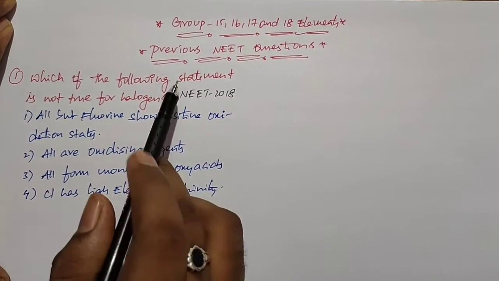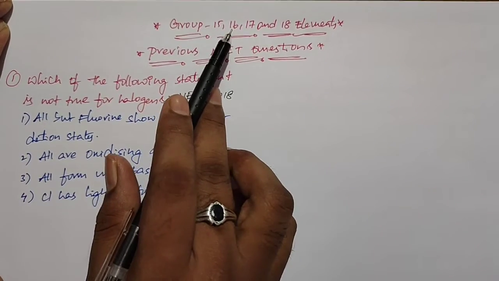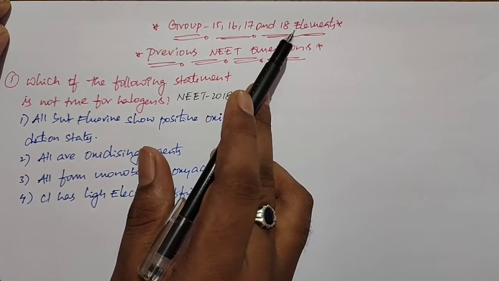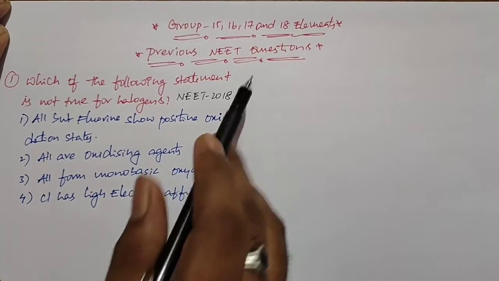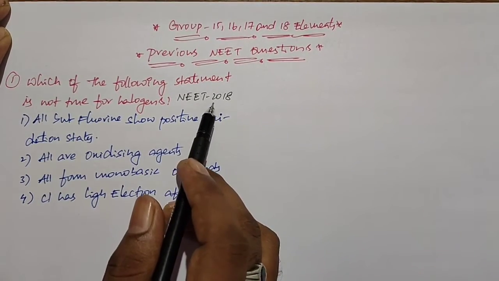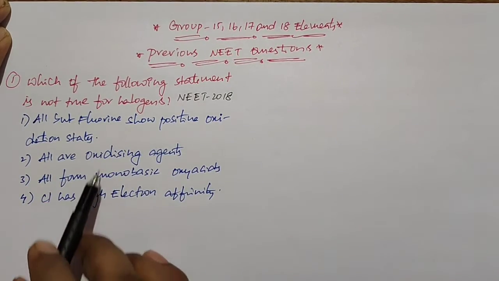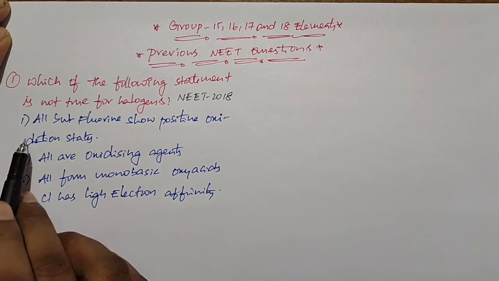In this video, we are discussing previous NEET questions from the topic of group 15, 16, 17, 18 elements. This is the first question, given in NEET 2018. Which of the following statements is not true for halogens? They are asking about the wrong statement for the halogens, so we will see one by one.